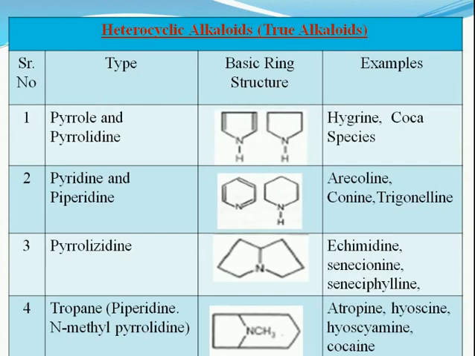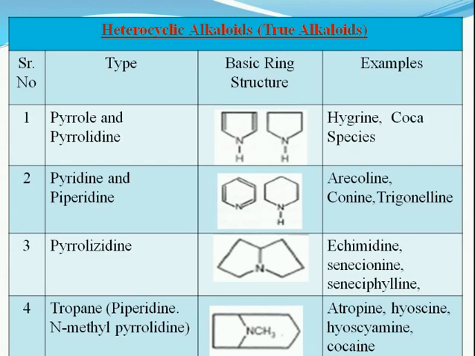Heterocyclic alkaloids, that is true alkaloids, the types are: pyrrole or pyrrolidine ring. You can see here the basic ring structures and the examples of it. In case of pyrrole and pyrrolidine, the example is coca species, hygrine. Then next is pyridine and piperidine.